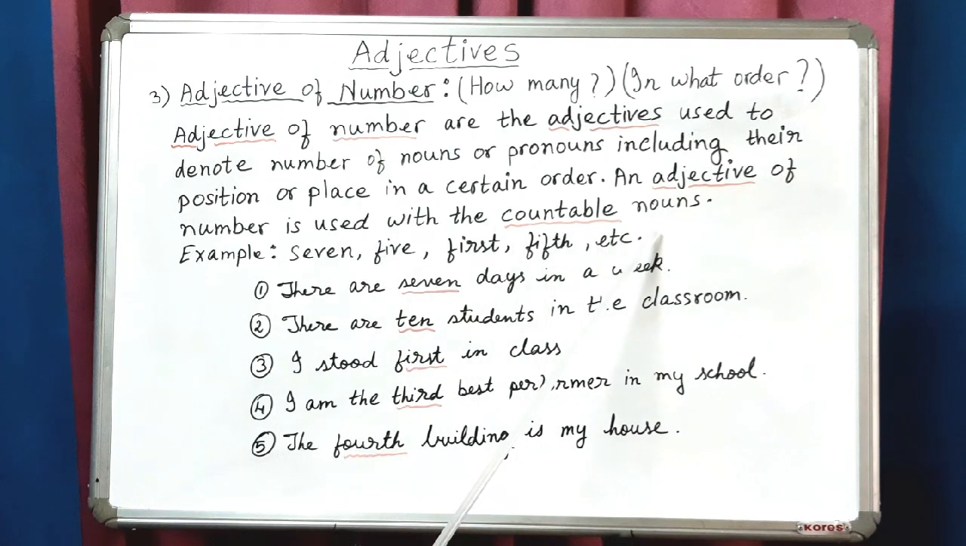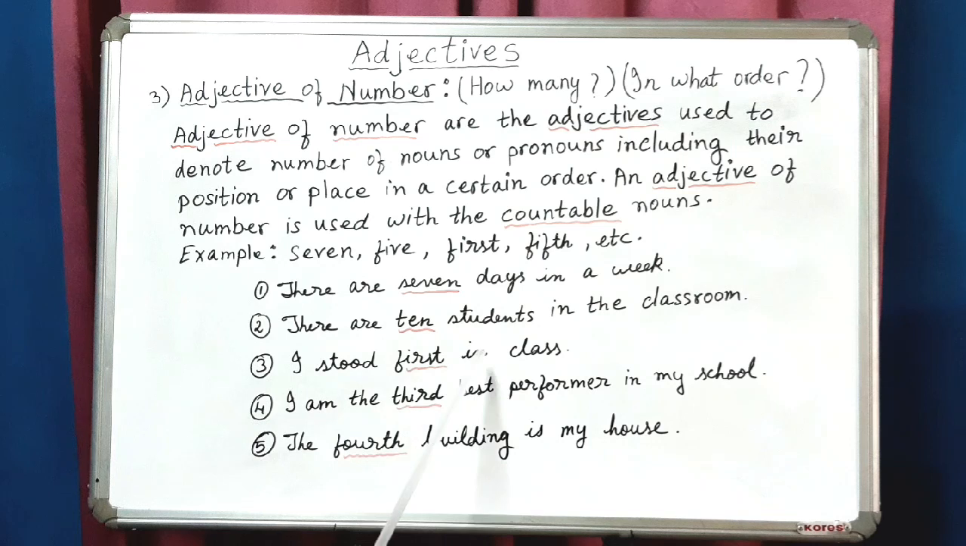nouns. Okay. Now let's see these words, numbers 7, 5, first, fifth, etc. All the cardinal and ordinal numbers are adjectives of number. Now let's see these sentences. There are 7 days in a week. How many days? 7 days. There are 10 students in the class. How many students? 10 students.